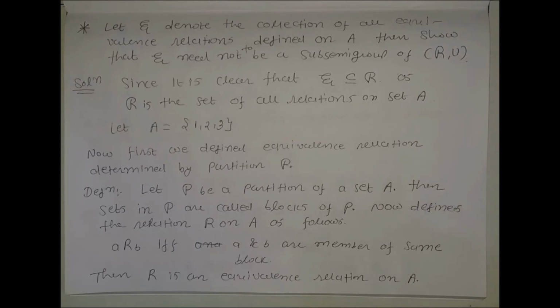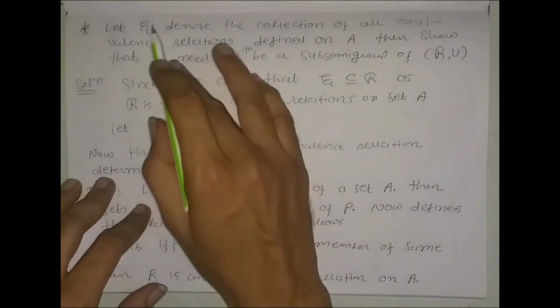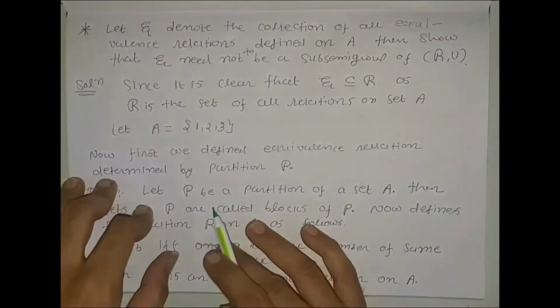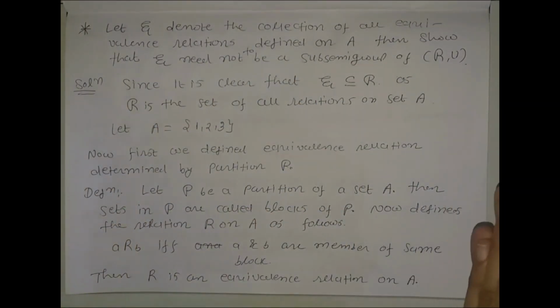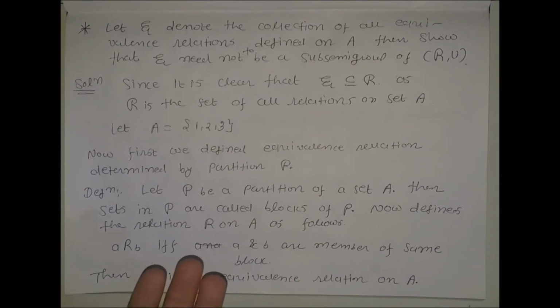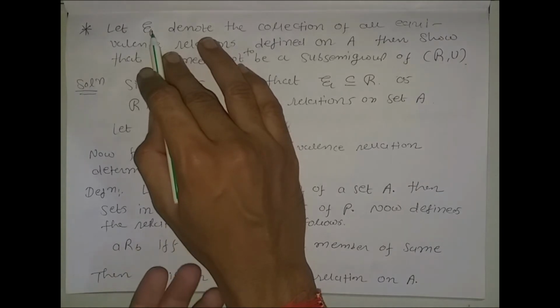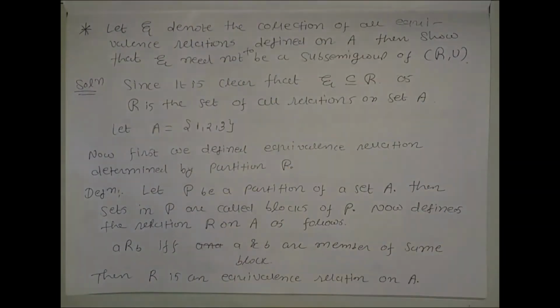Our next example: let script E denote the collection of all equivalence relations.